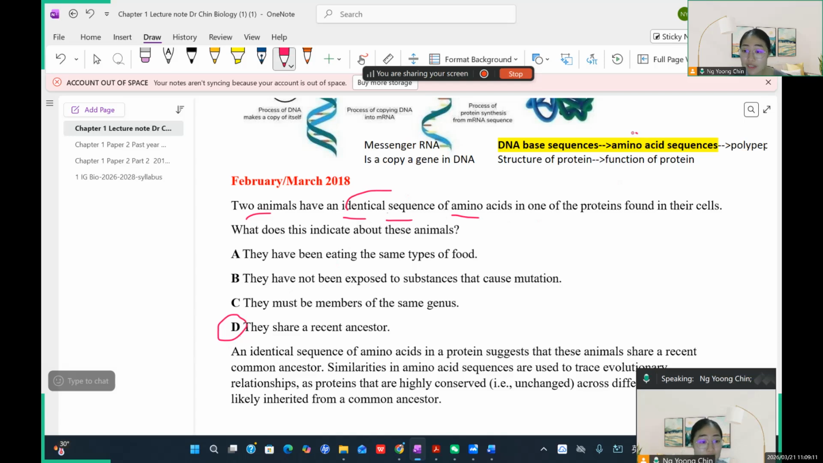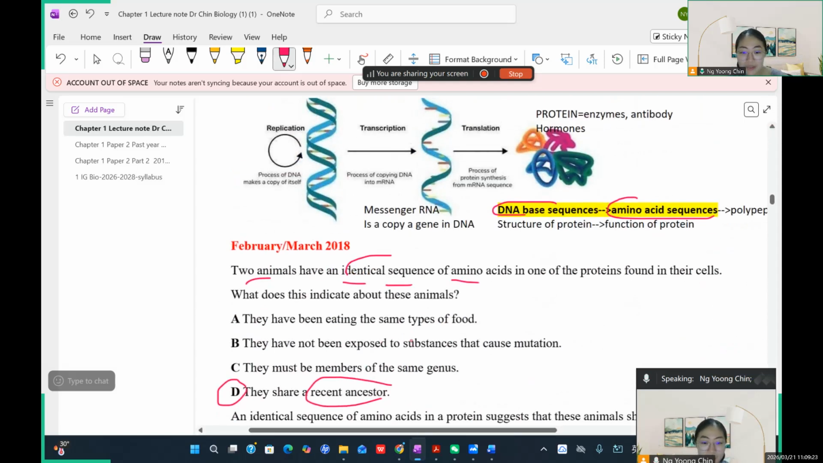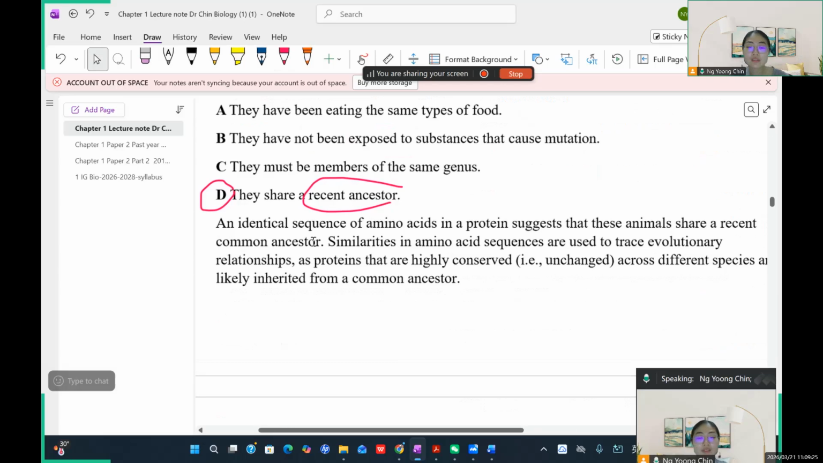So you see, they have the same amino acid sequence. So that means that they have the same DNA base sequence. If they have the same DNA base sequence, that means that they share a recent common ancestor. Do you agree? Yeah. So you can see that the identical sequence of amino acids in the protein suggests that these animals share a recent common ancestor.